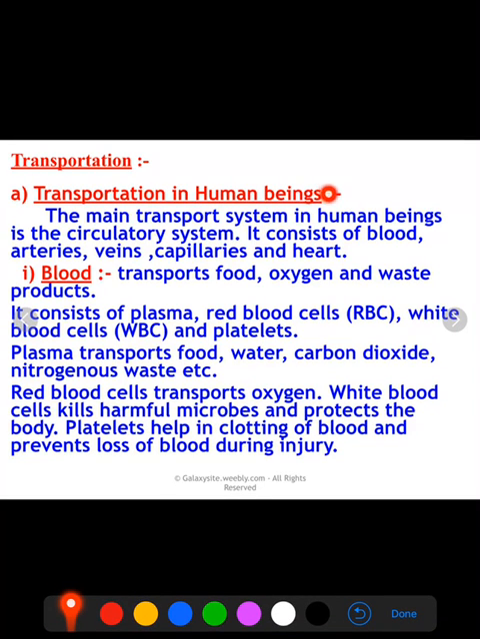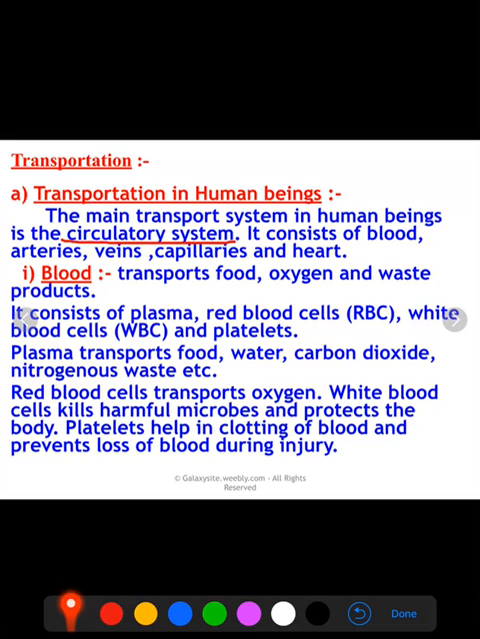Transportation in human beings. The main transportation system in human beings is also known as the circulatory system. We also call this system the circulatory system. The other name of this transportation system is circulatory system.